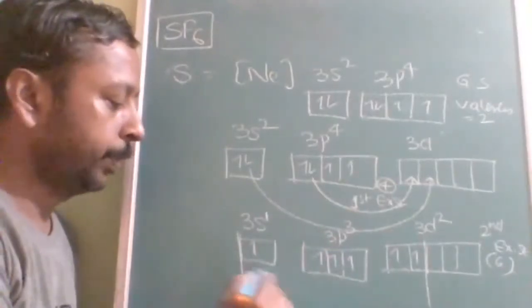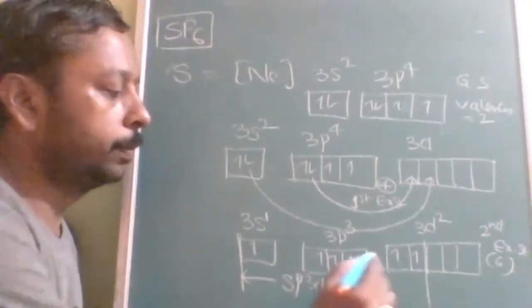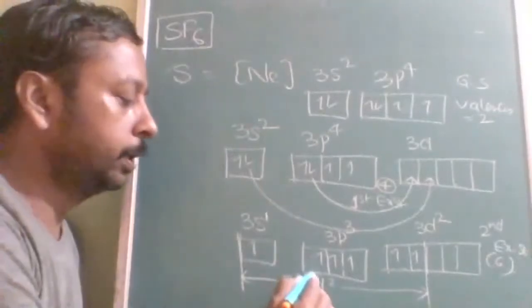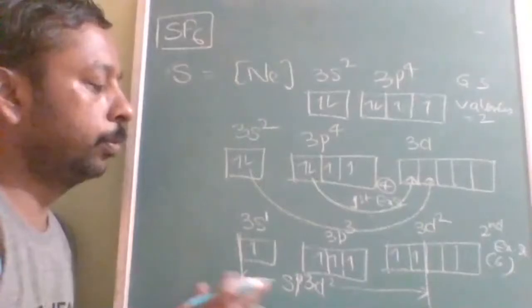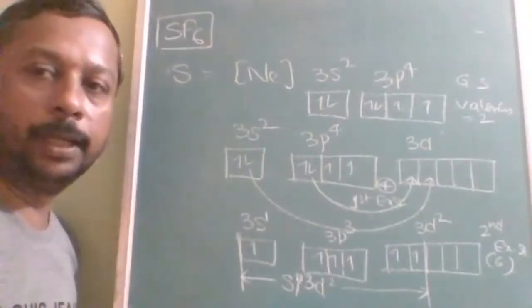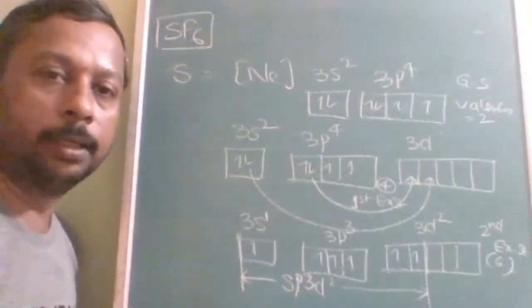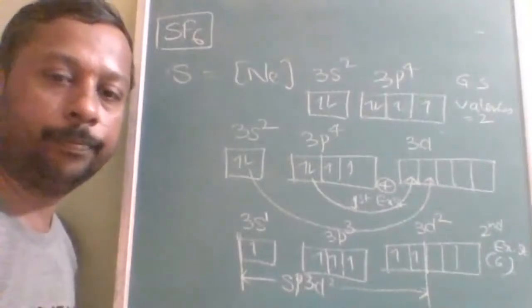Then the hybridization will be sp3d2. What is the hybridization? sp3d2. So in sp3d2, 4 will be on one plane and 2 will be above and below. That is called an octahedron or square planar. Note this, then we will draw the diagram.